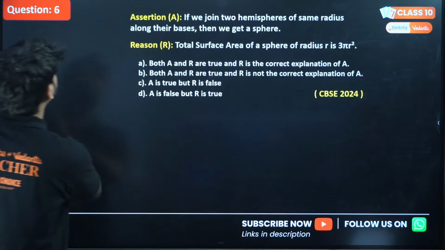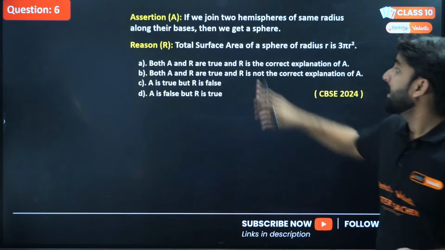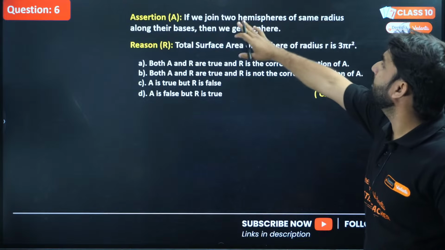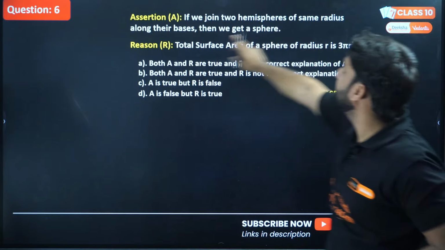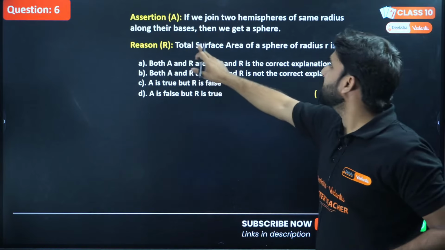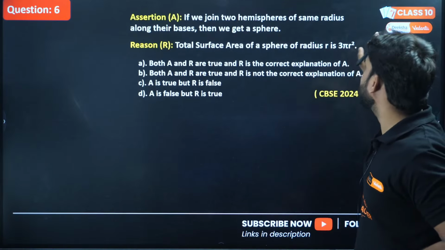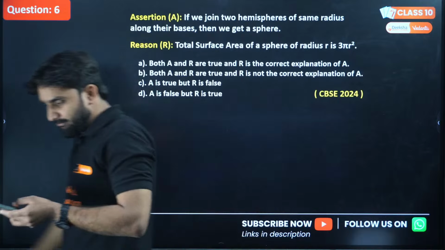Let's move to question number 6. Again, question number 6 is based on assertion and reason. Look, if we join two hemispheres of the same radius along their bases, then we get a sphere. The total surface area of a sphere of radius r is 3 pi r square. What will be the answer, guys? What will be the answer?